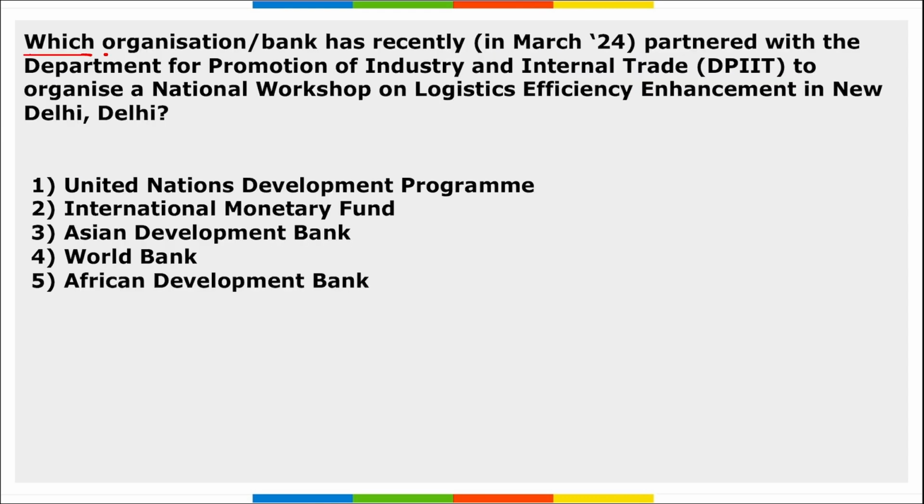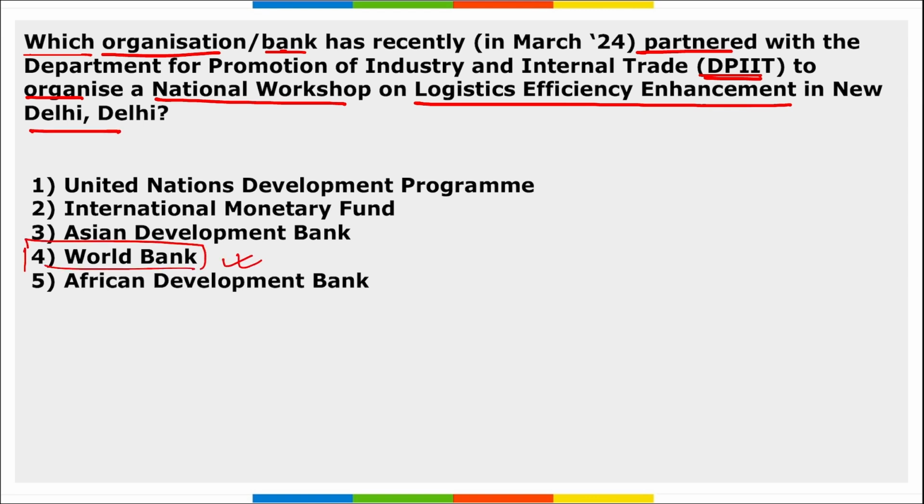Next, which of the following organizations or banks has recently partnered with DPIIT to organize a national workshop on logistics efficiency enhancement in New Delhi? It will be World Bank. I repeat, World Bank is the organization that has partnered with DPIIT to organize a national workshop on logistics efficiency enhancement in New Delhi. Right? This workshop brought together the logistics sector community to discuss and identify factors that are affecting logistics performance and areas of improvement.